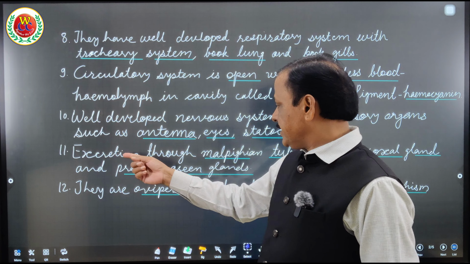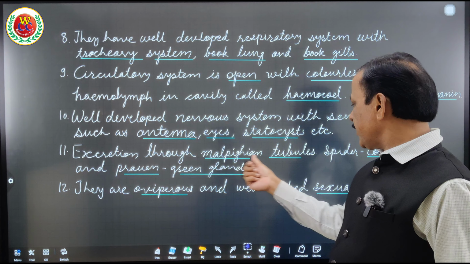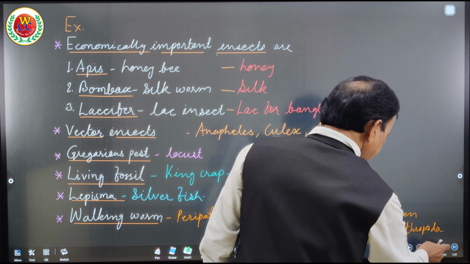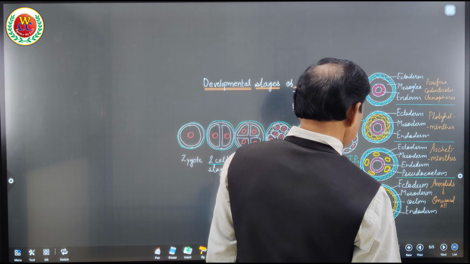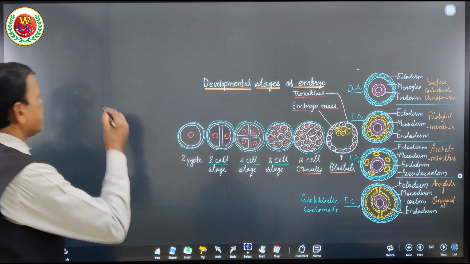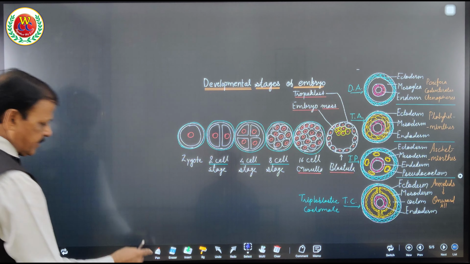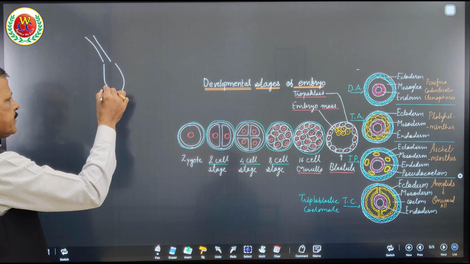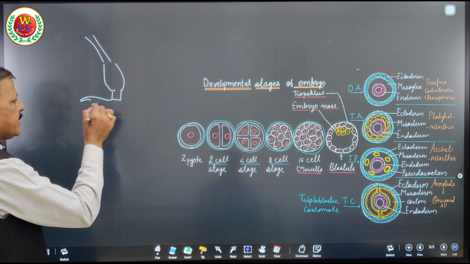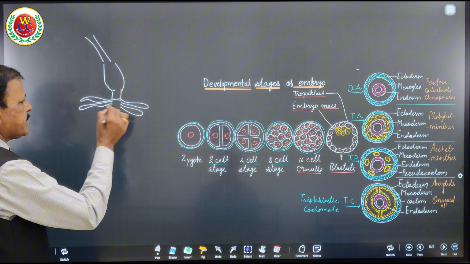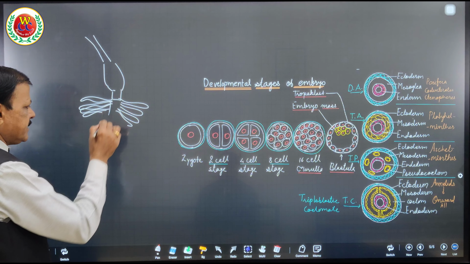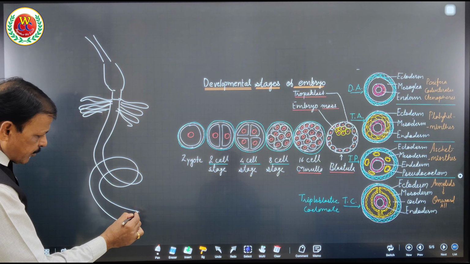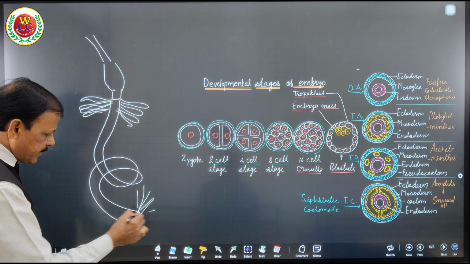So next point, excretion through Malpighian tubules. That Malpighian tubules are present. If you have drawn a diagram anywhere, you would have got it. Suppose this is the esophagus, stomach, they have a gizzard, and here they have hepatic caeca. These are the 8 hepatic caeca, and this continues into the midgut. This was the foregut, and at the border of midgut and hindgut they have Malpighian tubules.